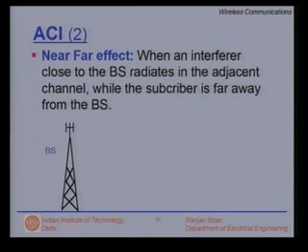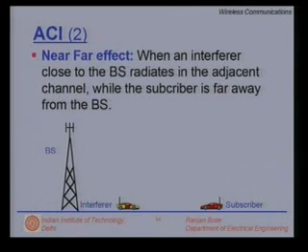Let us look at it from an example. Let us first put a base station and the subscriber. So the subscriber is mobile and is located at a certain distance from the base station. But there are a lot of users, and let us have an interfering handset sitting inside a car which happens to be closer to the base station.